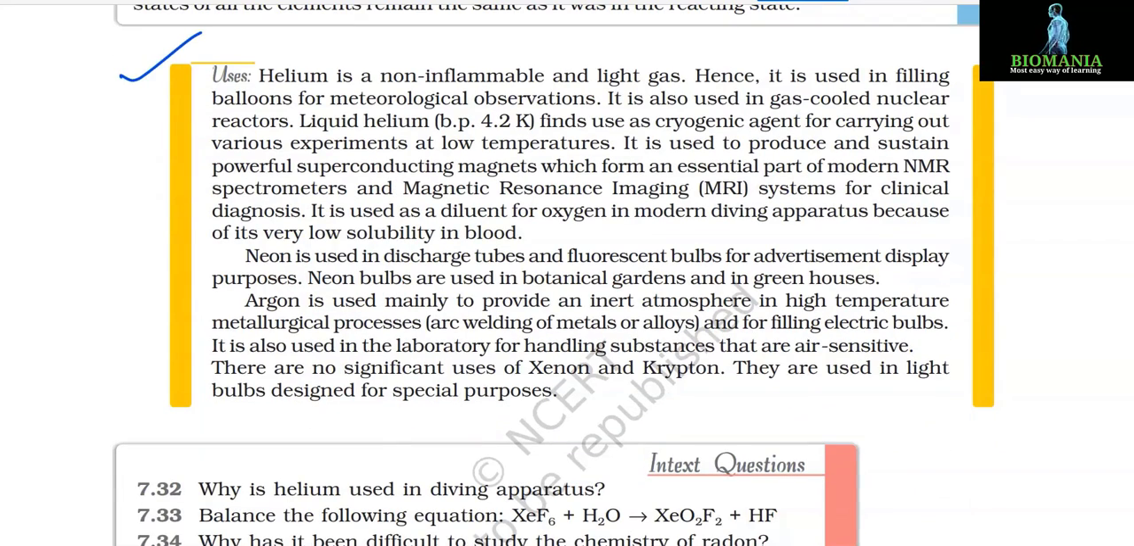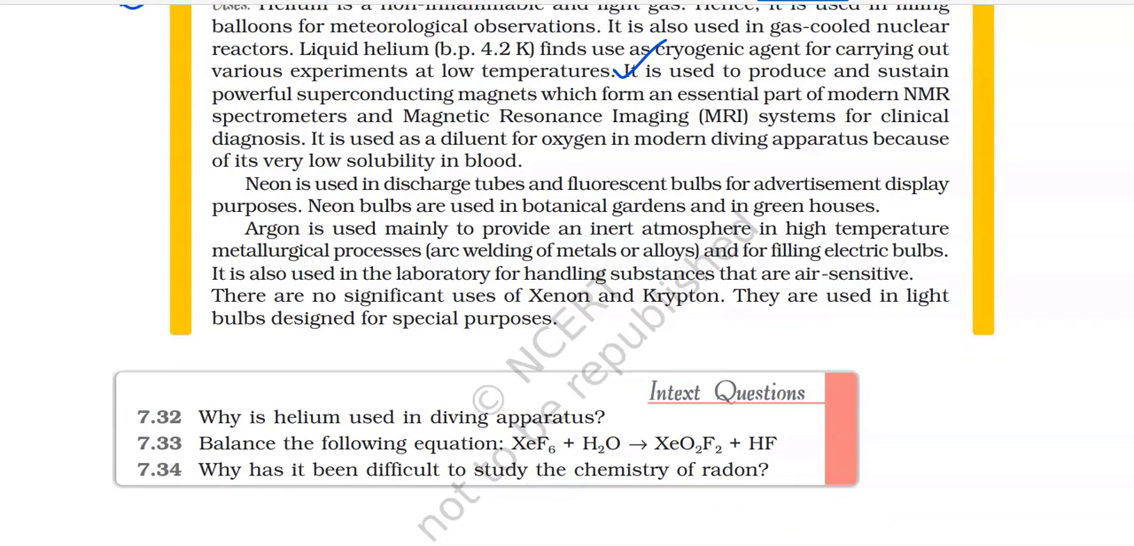Uses: helium is a non-inflammable and light gas, hence it is used in filling balloons for meteorological observation. It is also used in gas-cooled nuclear reactors. Liquid helium, boiling point 4.2 K, finds use as a cryogenic agent for carrying out various experiments at low temperature. It is used to produce and sustain powerful superconducting magnets which form an essential part of modern NMR spectrometers and magnetic resonance imaging (MRI) systems for clinical diagnosis.